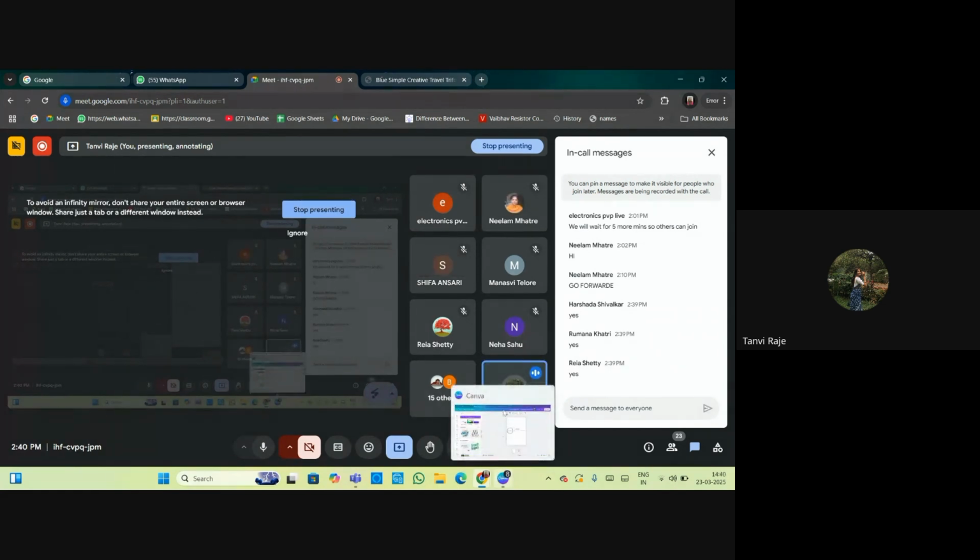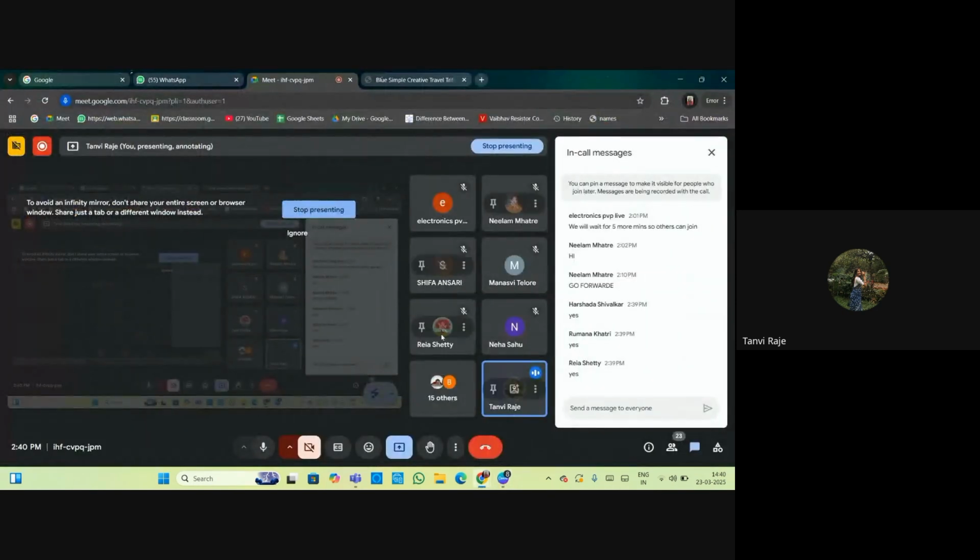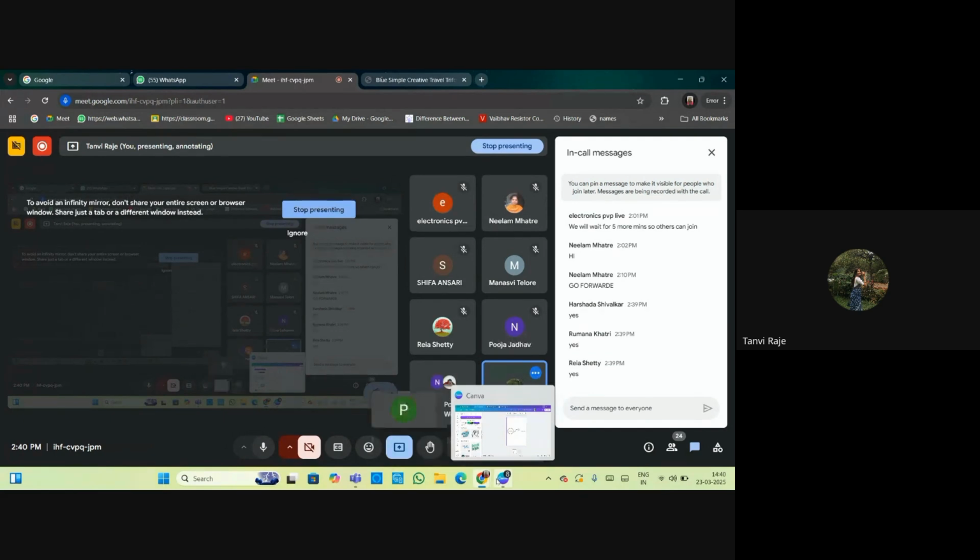See, now we have completed most of the part of Canva. If you have Canva Pro, there are many more features you can go through, but right now we have not upgraded to Canva Pro. So most of the block diagrams, flow charts, or any brochure you are making, the animation parts and the features are the same for everyone. Only for the videos and presentation can you add the transitions, and nothing much. You just have to bring your own creativity there.